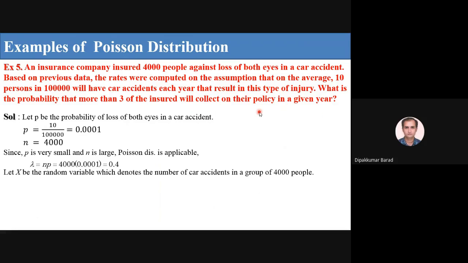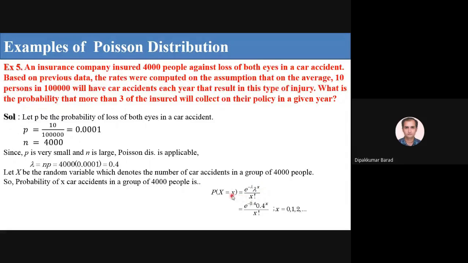So more than 3 car accidents out of 4,000 people. The probability of x car accidents in a group of 4,000 people is e raised to minus lambda, lambda raised to x upon x factorial.